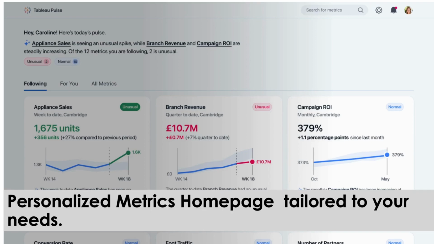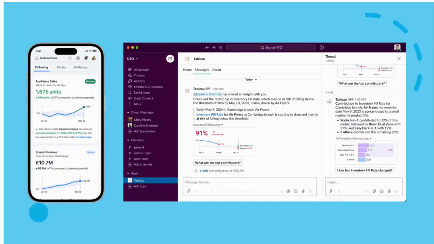So you can see the boxes, those are like the metrics layer. The unusual, usual, normal, these are kind of the insight layer. And on the top, you can see appliance sales is seeing an unusual spike, while branch revenue and campaign ROI are steadily increasing. Of the 12 metrics you are following, 2 are unusual. So this is where Gen AI comes into the picture.